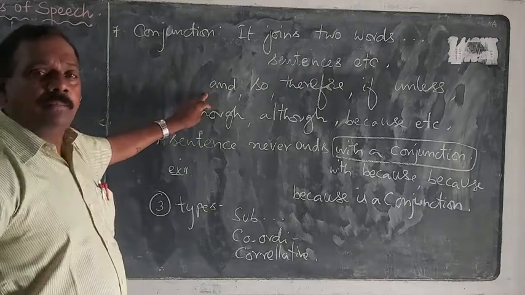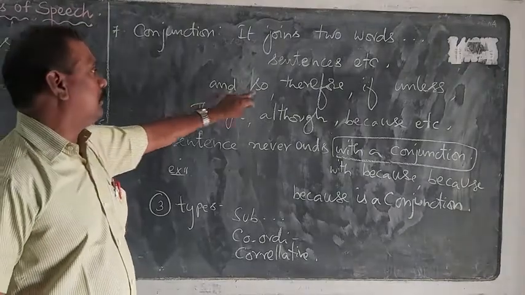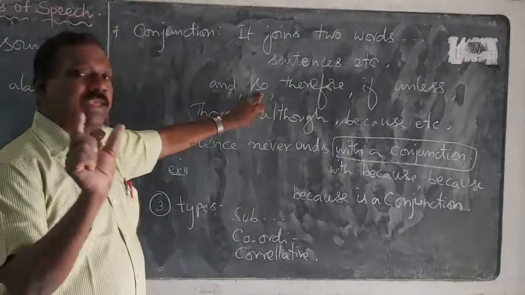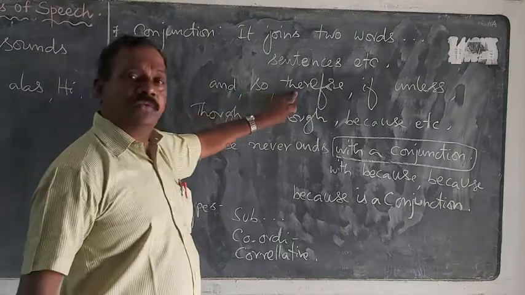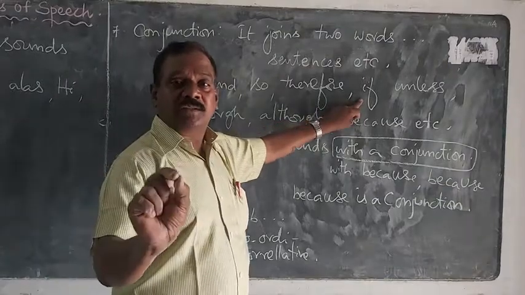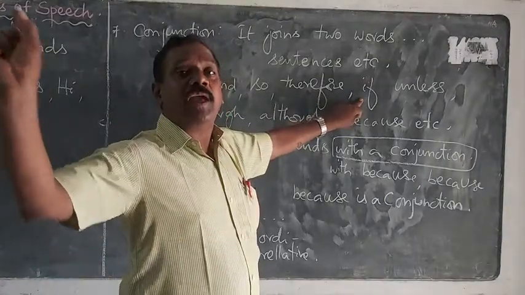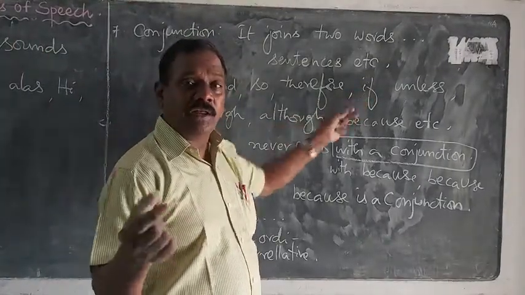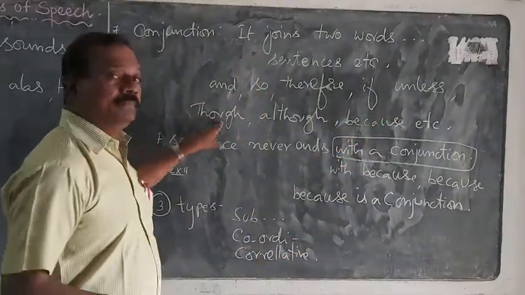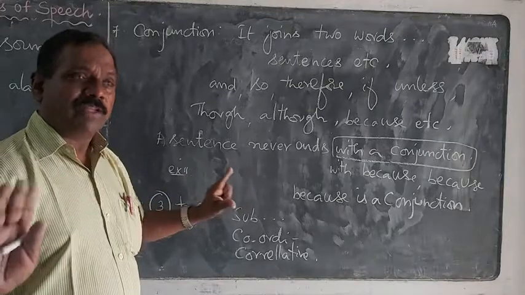So, for example, and. For example, Ramu and Raju. And is the conjunction. I am unwell, so I cannot come to class. So here, so is joining the two sentences. In the same way, if it joins two clauses, if you run fast, you will catch the bus. It is a condition. So if is a conjunction, it joins two clauses, one main clause and one subordinate clause. Next, unless, though, although, because, these are conjunctions.